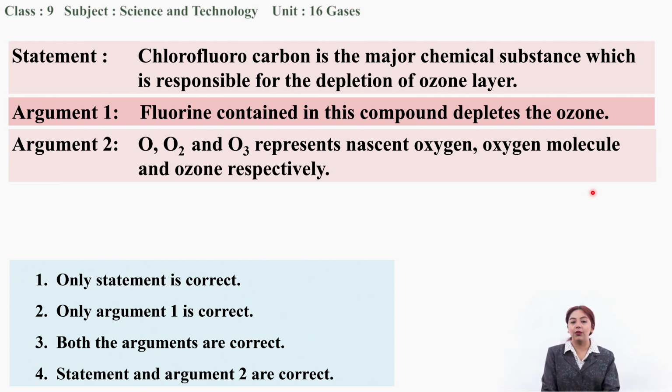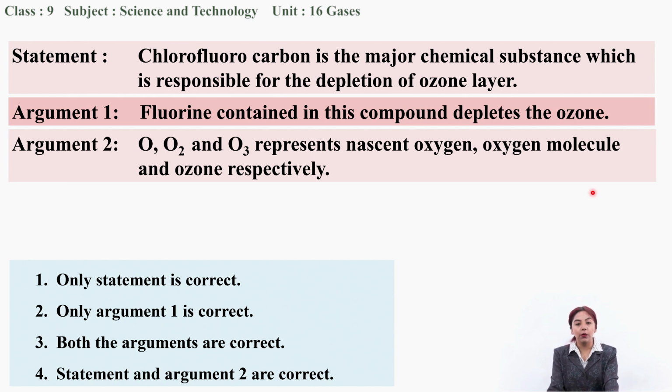Now let us study the individual statements and arguments to know which is correct and which is incorrect. The statement: chlorofluorocarbon is the major chemical substance which is responsible for the depletion of the ozone layer. Is this right? Yes, it is correct, because as I've already mentioned previously, among various chemical compounds, chlorofluorocarbon is the major chemical substance that causes the depletion of the ozone layer. So the statement is correct. Now let us check if the arguments are correct as well or not.